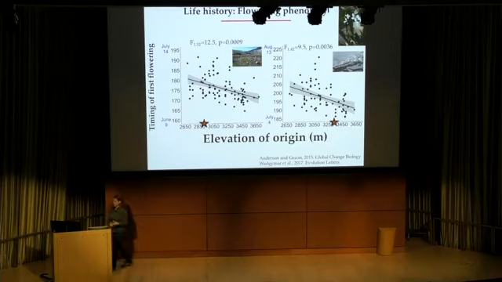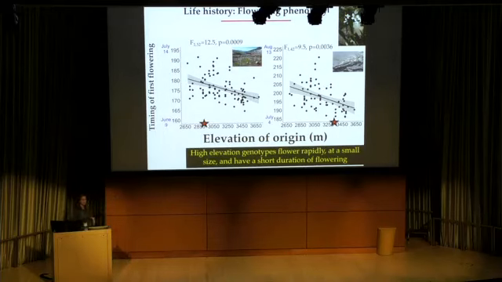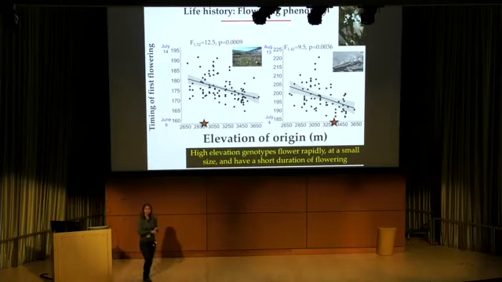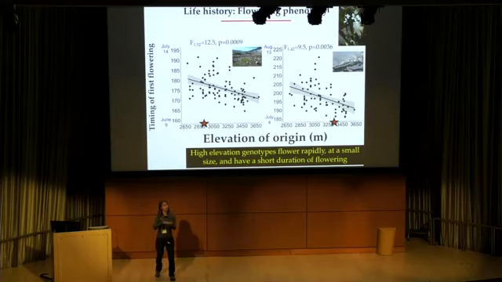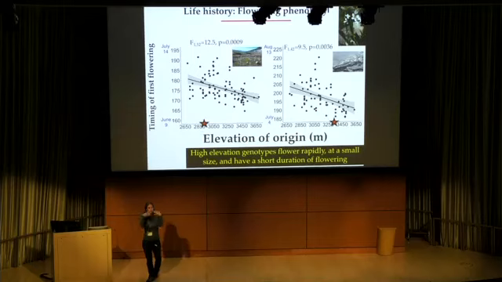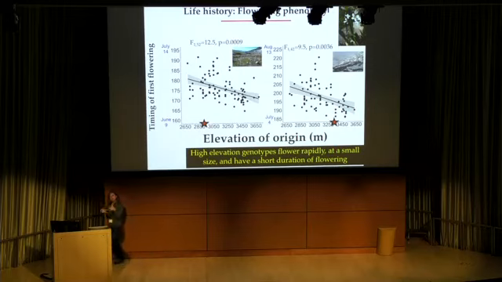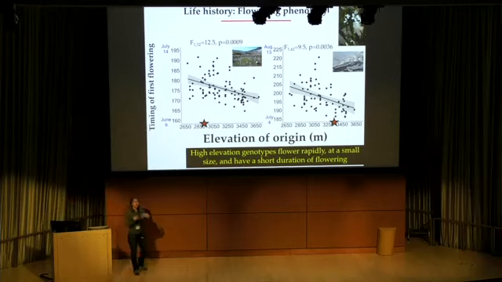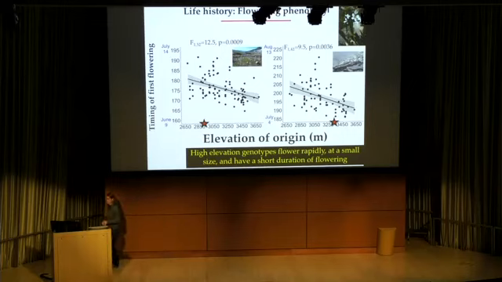We have a lot of data on phenological patterns, and these data basically show that high elevation genotypes flower early, they flower at a short stature, and they flower for short duration. And all of those traits could be an evolutionary response to a very short growing season that occurs in high elevation locations. So in those locations where the growing season is very short, there should be strong selection for rapid development. These genetically based clines have been corrected for neutral population structure as a way of trying to address whether they may actually be adaptive.